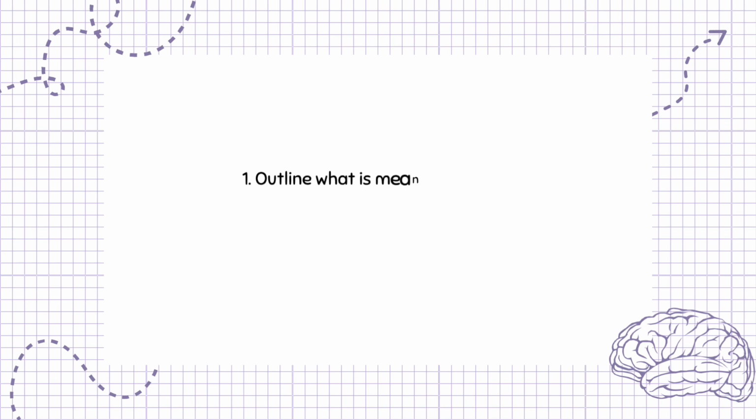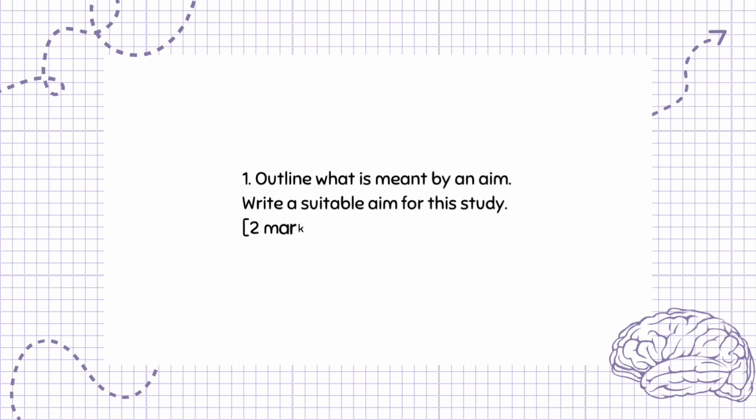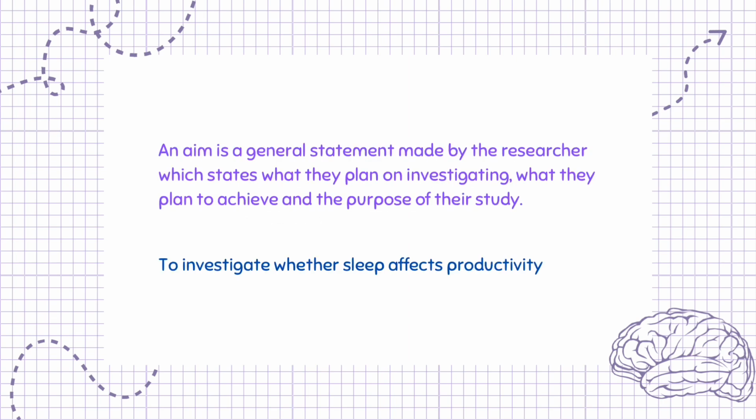Question 1. Outline what is meant by an aim. Write a suitable aim for this study. 2 marks. An aim is a general statement made by the researcher which states what they plan on investigating, what they plan to achieve and the purpose of their study: to investigate whether sleep affects productivity.